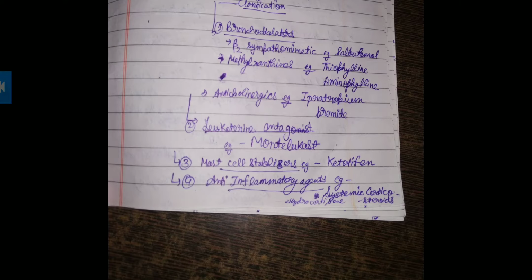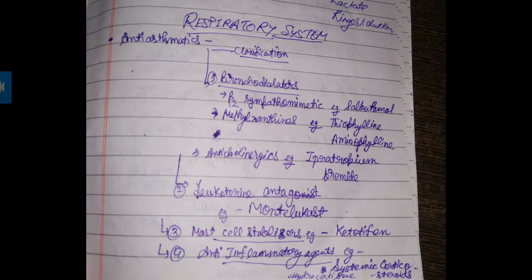Let's see at once. If we deal with anti-asthmatics, the classification will be bronchodilators: beta 2 sympathomimetic, salbutamol, and methylxanthine, for example theophylline and aminophylline, and anticholinergic, ipratropium bromide.